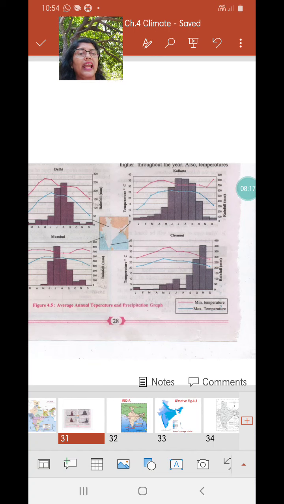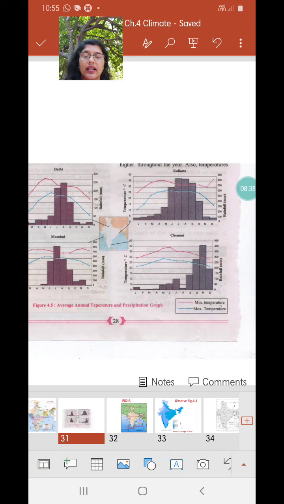Third question is, calculate the average range of minimum and maximum temperature for all the 4 cities. When you say range of temperature, we are talking about the highest and the lowest temperature. So I have already calculated. You can, as I told you, calculate for yourselves.